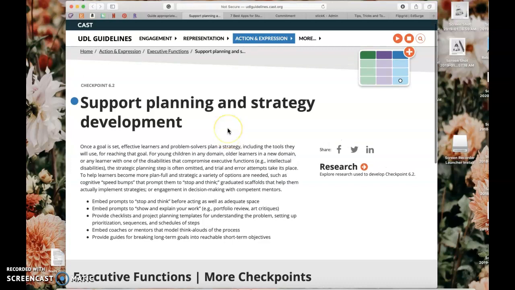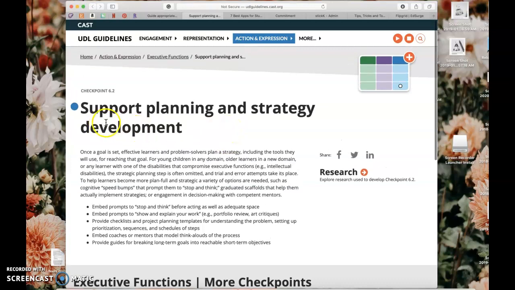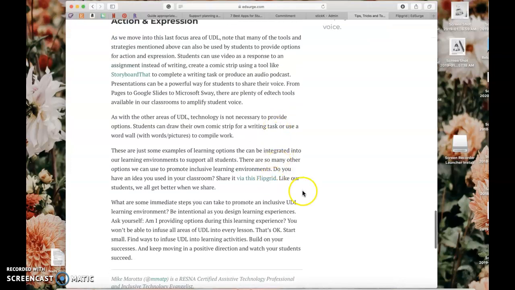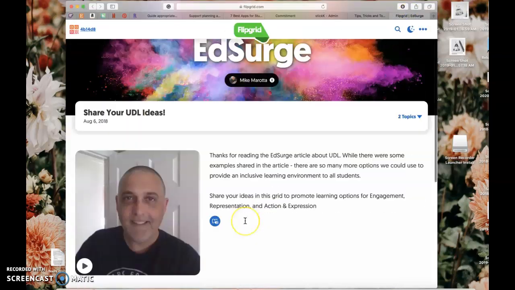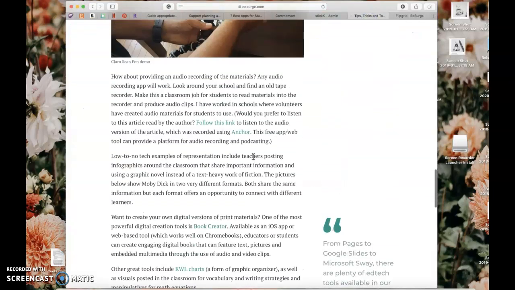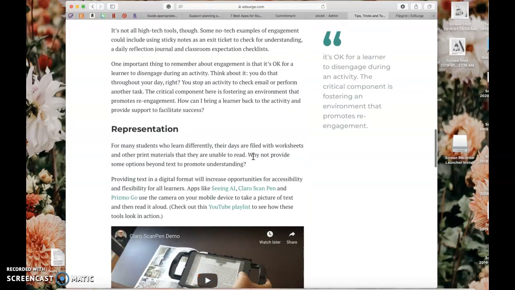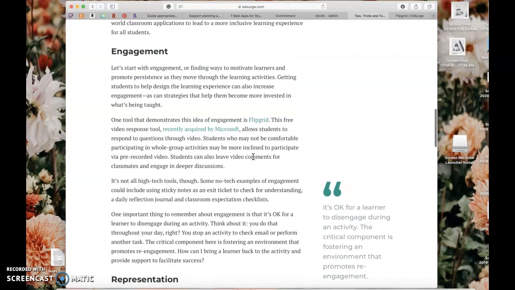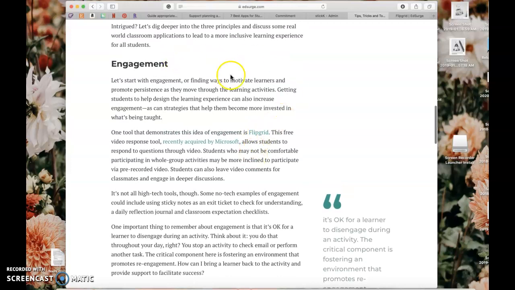My second guideline is 6.2, which is support planning and strategy development. And the tool that I came across is one that I'm sure you've never heard of. Just kidding. I came across Flipgrid, which I read about in an article, and it came up a couple of times as a great tool for individuals to support each other in strategies and engagement.